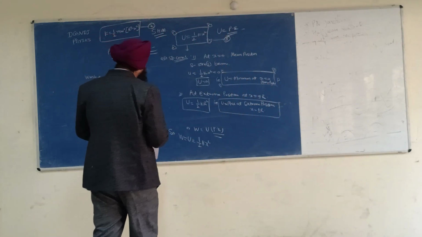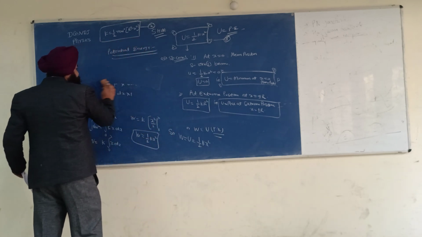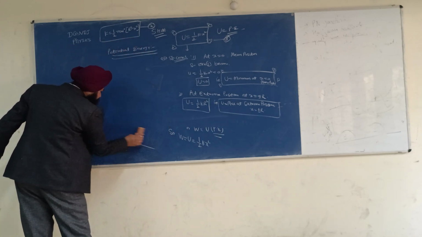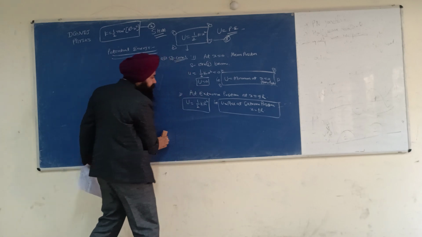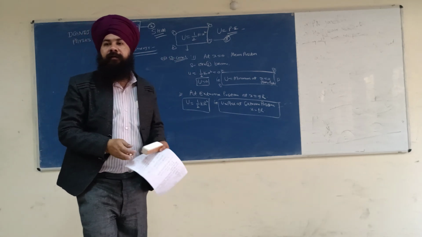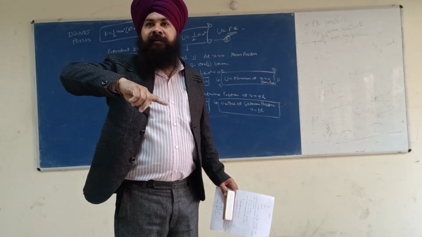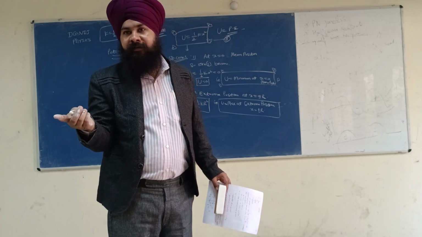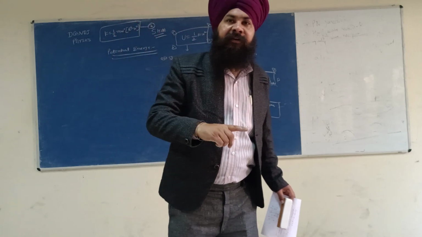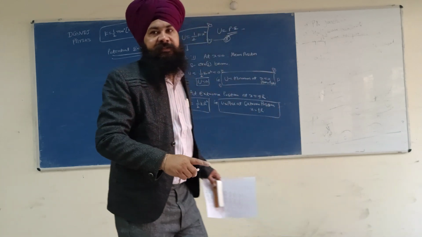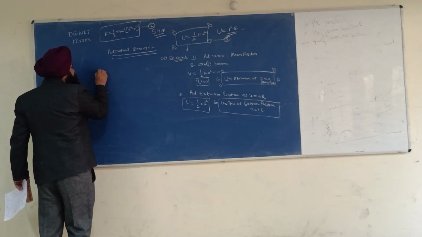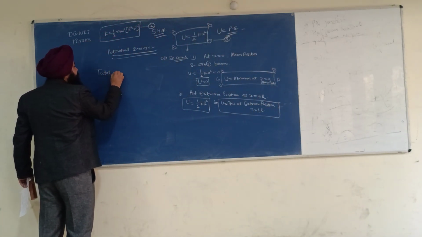So please write, now we will calculate the total energy. What is the total energy? We will add the potential energy as well as the kinetic energy. So give the heading total energy.